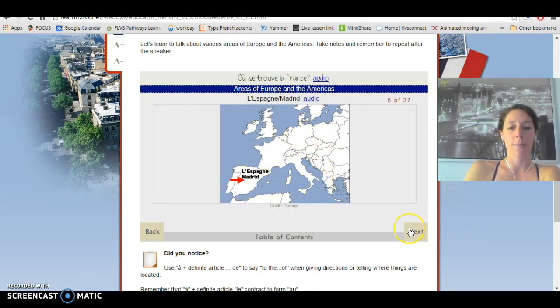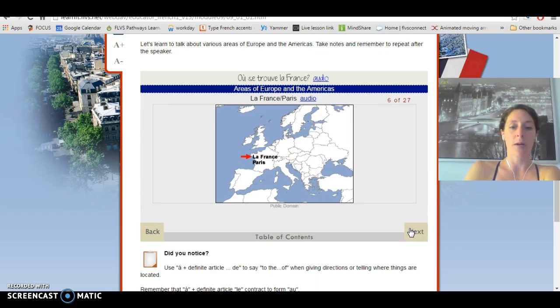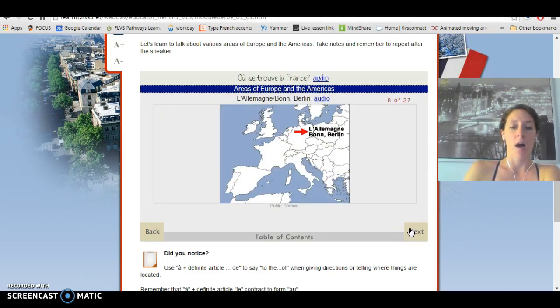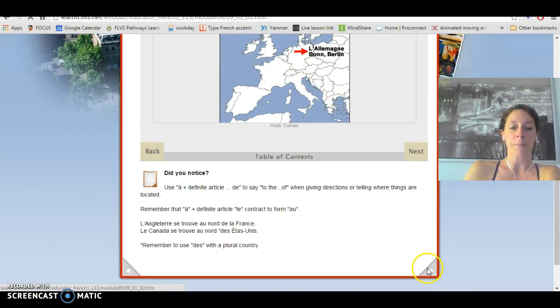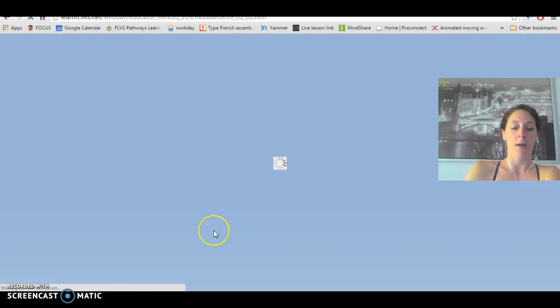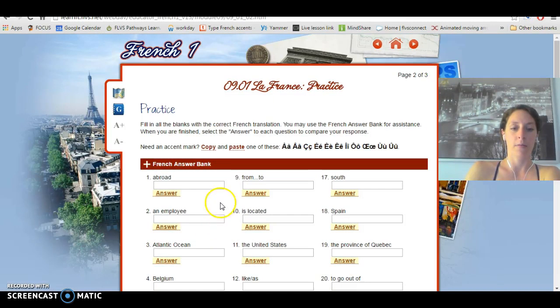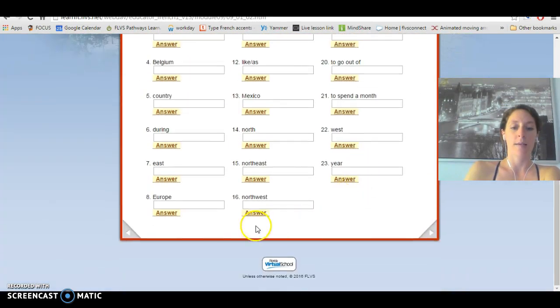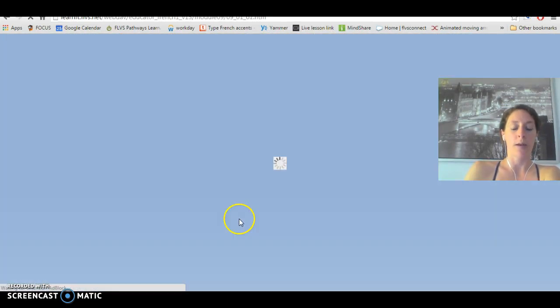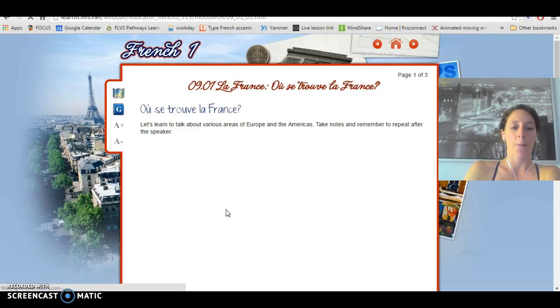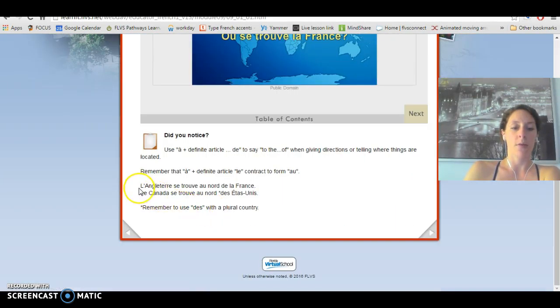So here you're learning about the names of the different countries, which is very important because some of them are not like in English. And you're talking about where they are found. So go through the practice here. Notice on the page before, though, I clicked a little too fast. You have some examples of how they tell where they're found.